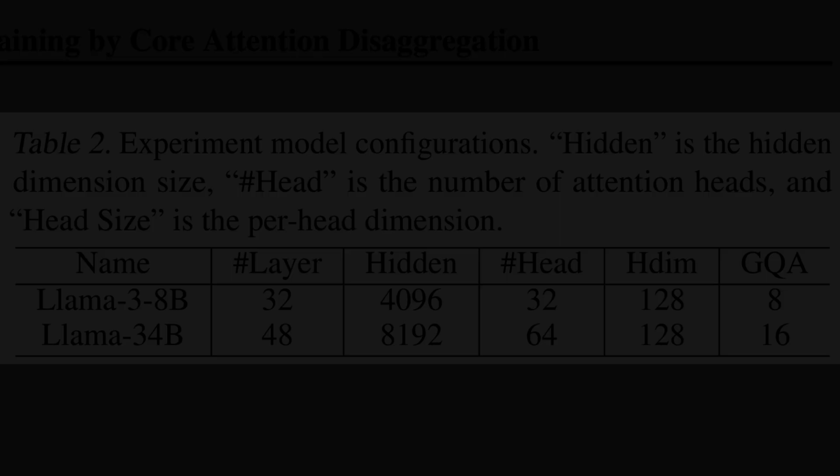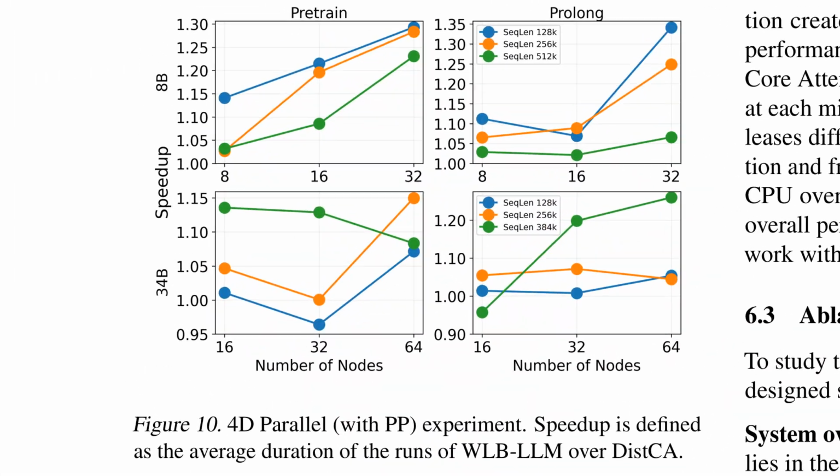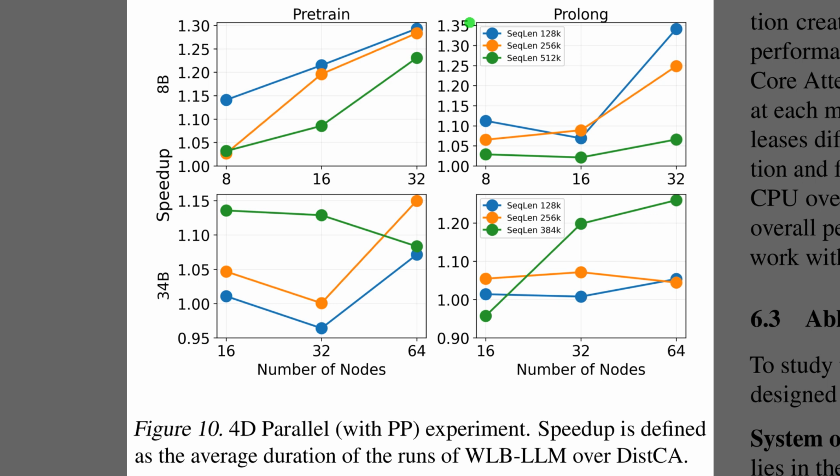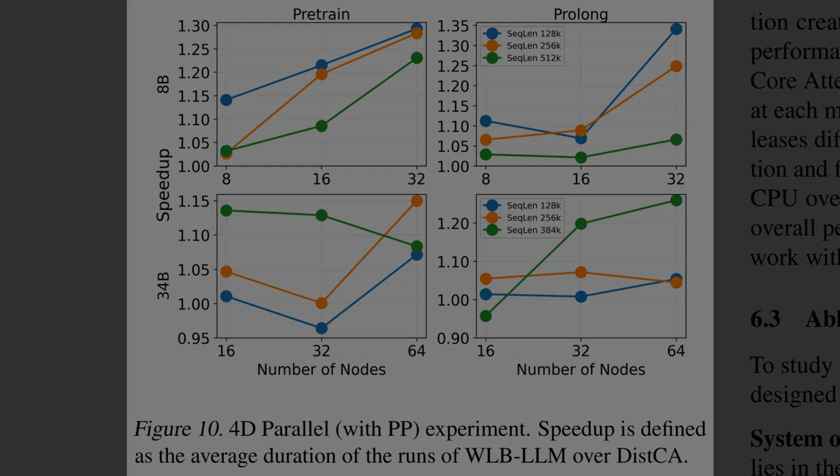So Figure 10 shows consistent speedups under full four-dimensional parallelism, which splits training across data, model, pipeline, and context. In the top left panel, speed climbs toward about 1.3 times as nodes increase. The top right panel reaches roughly 1.35 times, indicating that longer runs see greater gains. For the larger model, the bottom panels show modest but steady gains up to about 1.25 times as input length grows. This pattern suggests that better load balance across pipeline stages drives throughput, because disaggregated attention soaks up idle time.